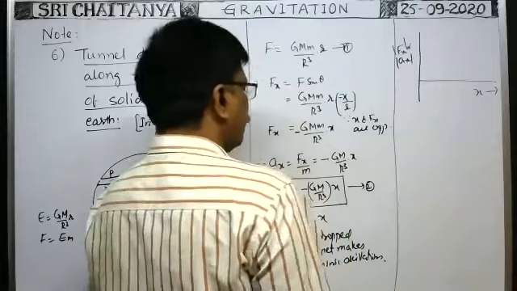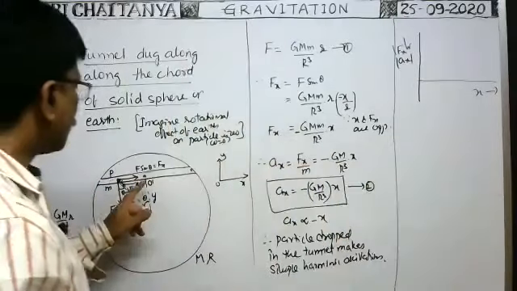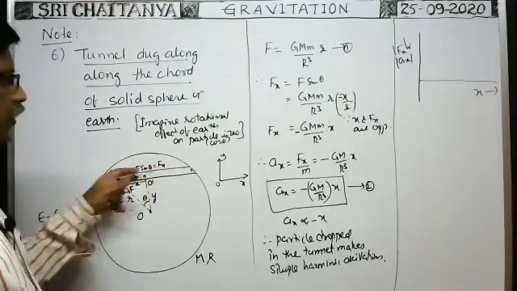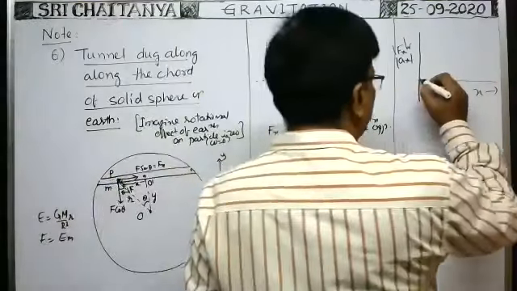Definitely when x is equal to 0, x is equal to 0 means the particle lies here. a is also equal to 0 along this direction. That's why you will get a straight line passing through the origin.